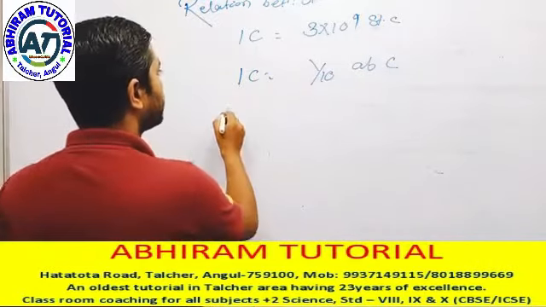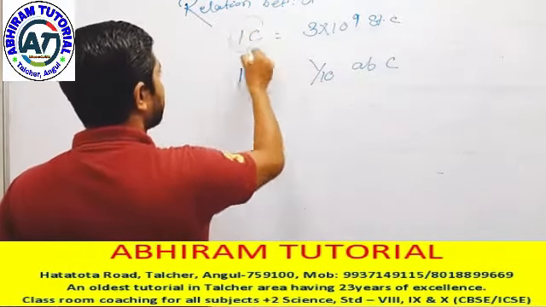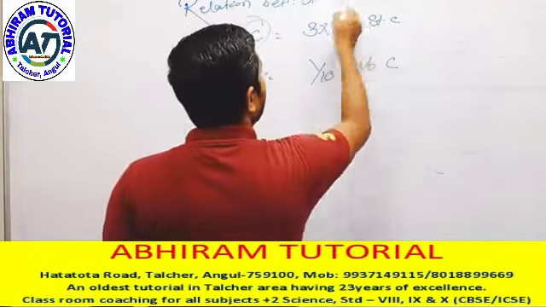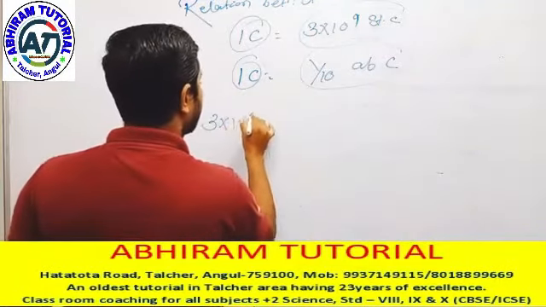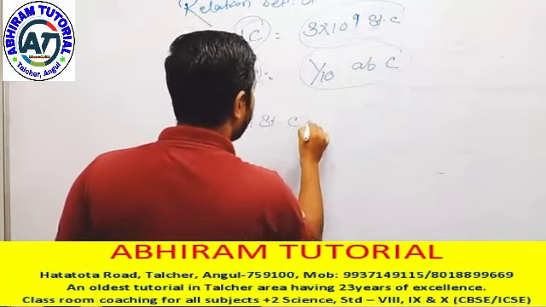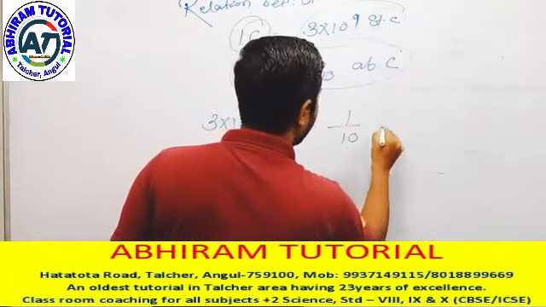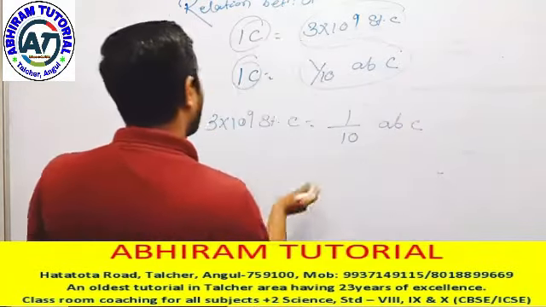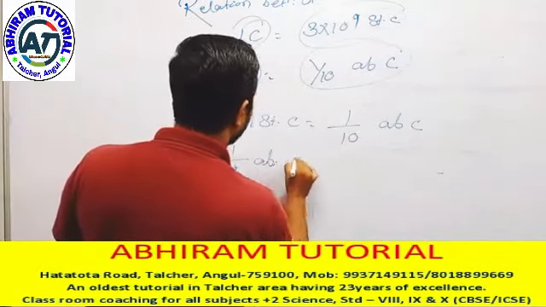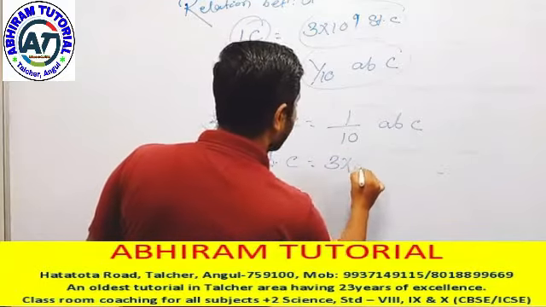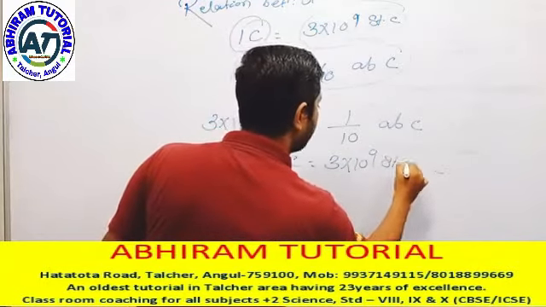Next we write down, we are deriving the relation. This equal to this, that means 3 into 10 to the power 9 statcoulomb equals 1 by 10 abcoulomb. So 1 by 10 abcoulomb equals 3 into 10 to the power 9 statcoulombs.